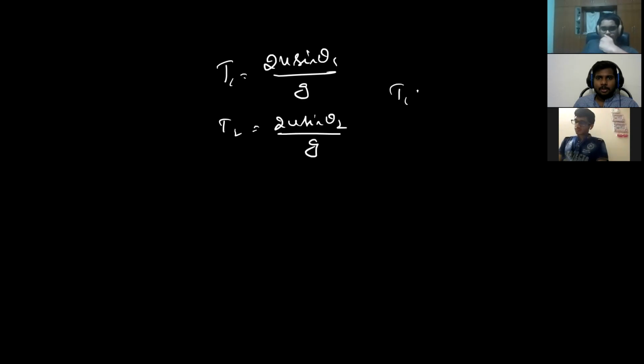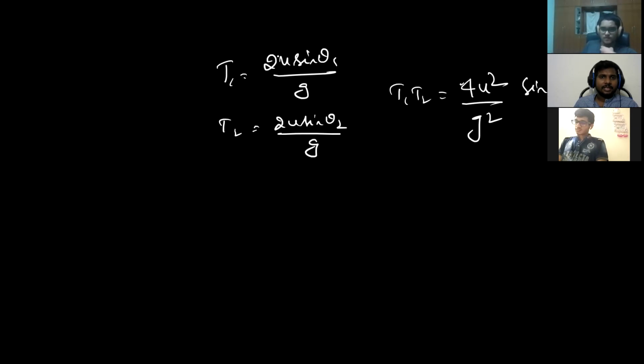T1 is what? 2u sine theta 1 by g, right? T2 is 2u sine theta 2 by g. The product of T1, T2 is 2u sine theta 1 by g into 2u sine theta 2 by g, and this I can write as 4u square by g square into sine theta 1 sine theta 2.